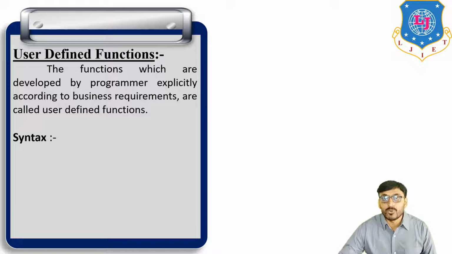Now the syntax of a user-defined function is def, function name, and in brackets the parameters.